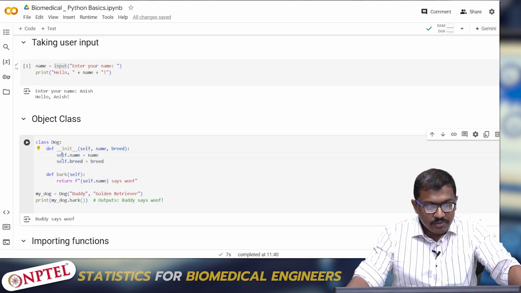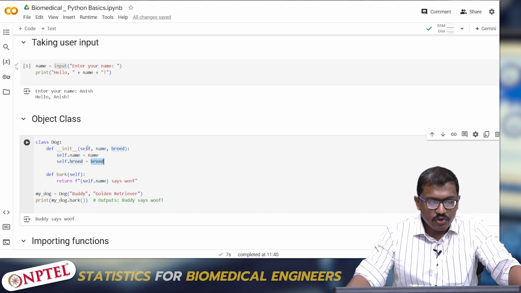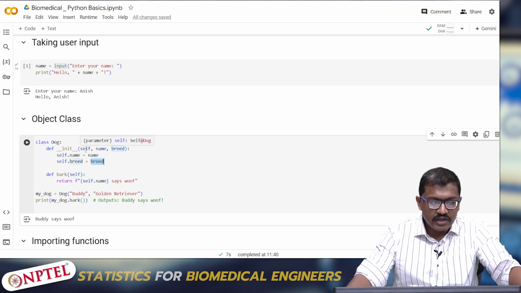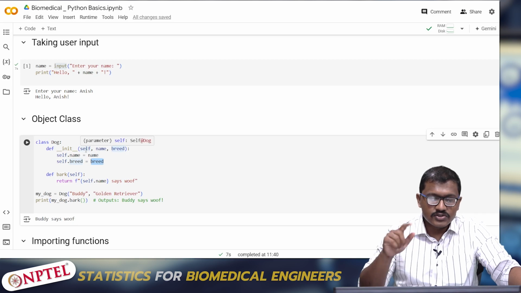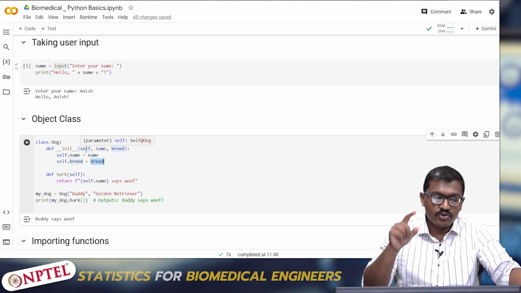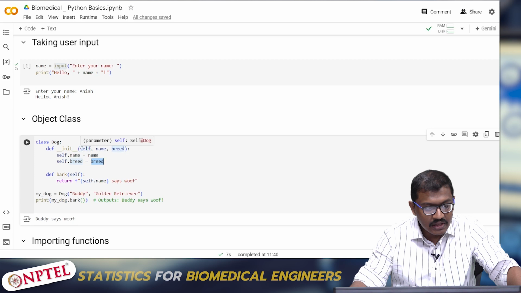So what I am doing is self.name = name, self.breed = breed. There are two inputs here. Remember, there are two inputs: one is the name, and the other is the breed. So this class Dog accepts two inputs.